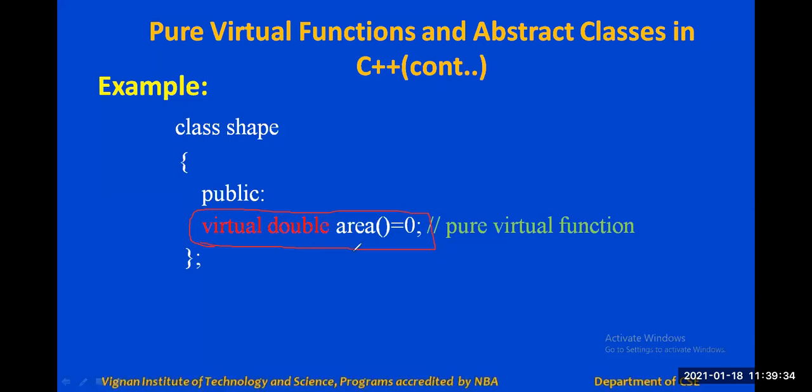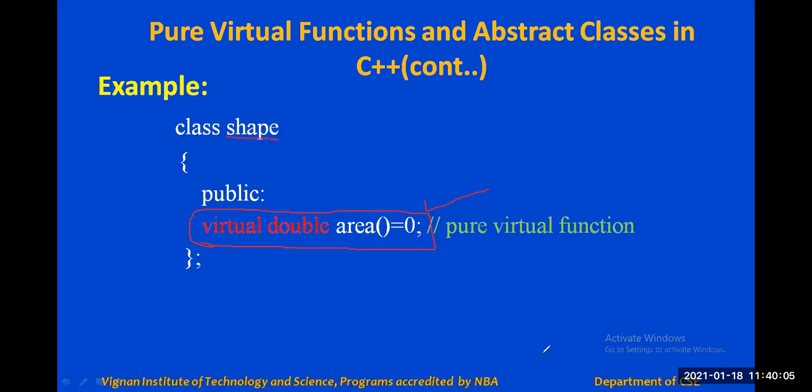Is this function having a body? No, sir. It has only a declaration of the function. This declaration is assigned the value 0: virtual double area equal to 0. This is declared in the class Shape, which is the base class here, right? So this function is called a pure virtual function.